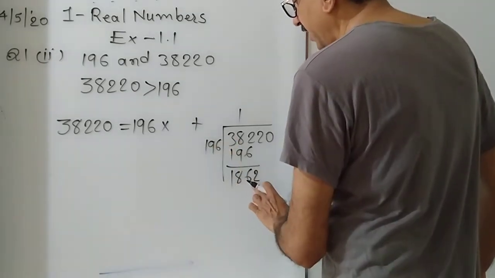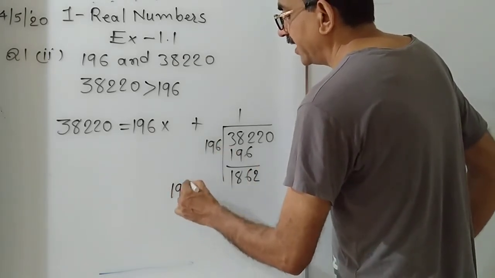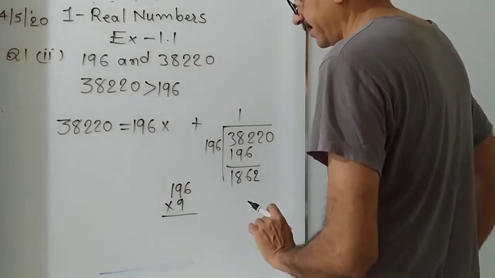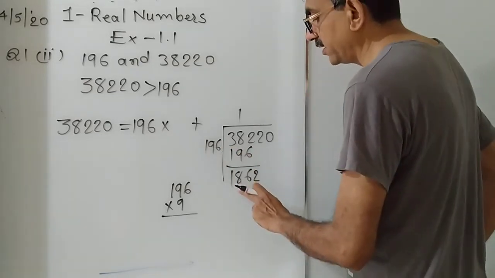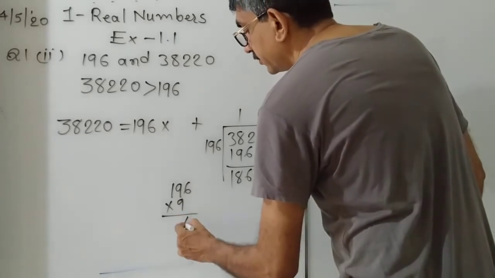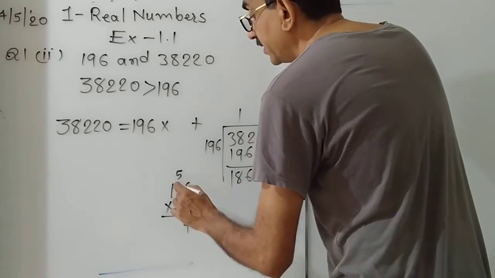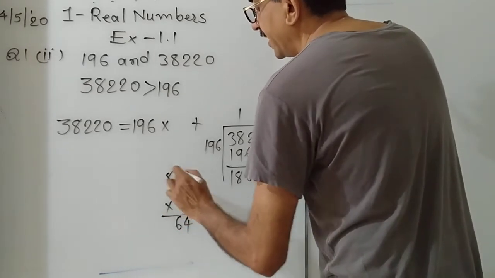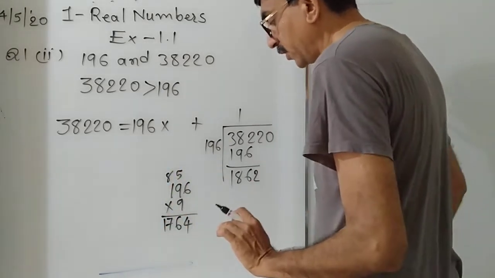Look here, 1862. Here it's only 196, and if we multiply it by 10, we would get 1960, but here it is 1862. So 10 will not work, because as we multiply, we get 1960 and here we have 1862. So we multiply by 9. 9 times 6 is 54. 9 times 9 is 81, plus 5 is 86. 9 times 1 is 9, plus 8 is 17.